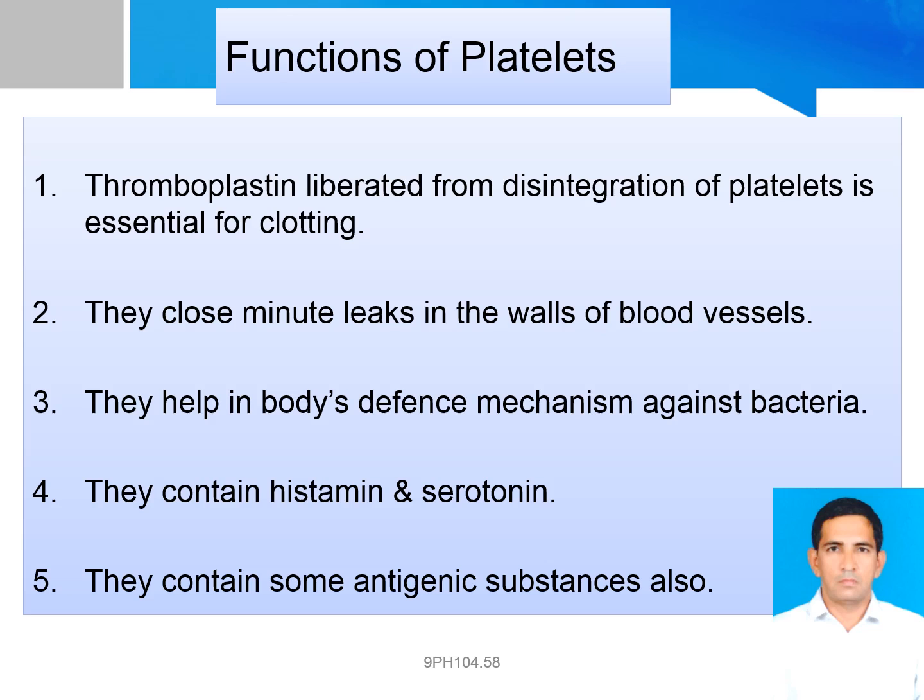Platelets are formed in the bone marrow by segmentation of the cytoplasm, the cell substance other than the nucleus, of cells known as megakaryocytes, the largest cell of the marrow.